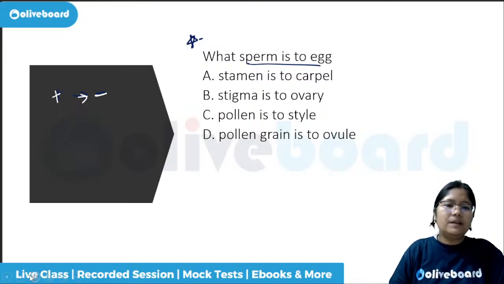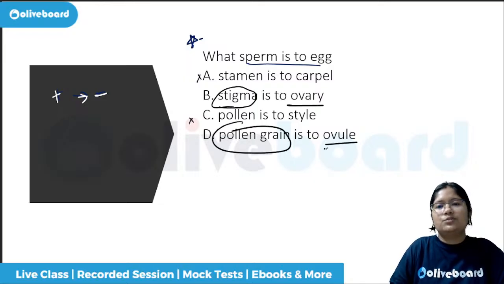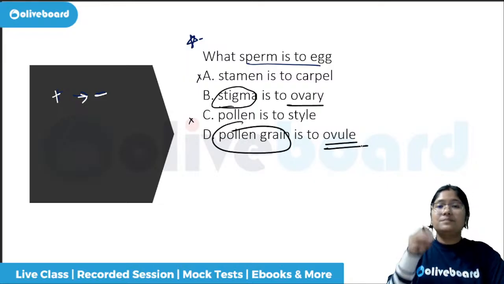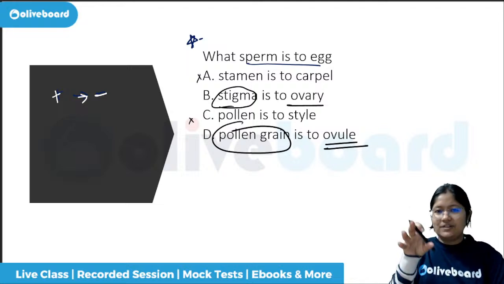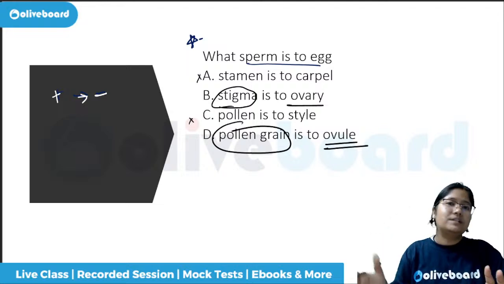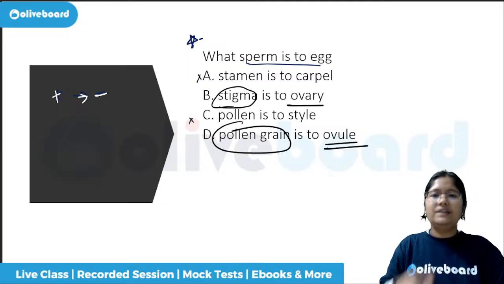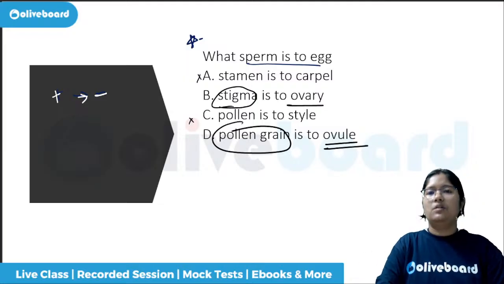See, two of them anyhow cannot be the answer, so these are eliminated. Out of these two, stigma is to ovary or pollen grain is to ovule. What is the bee actually transferring on its feet, or birds transferring, the pollinators? What is being transferred by the pollinators? So leave the answer of this question in the comment box.